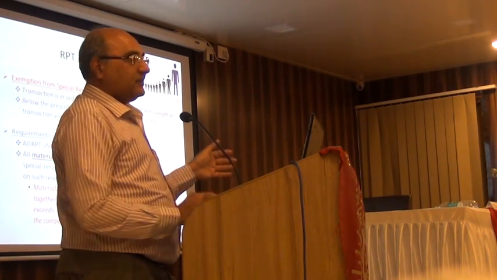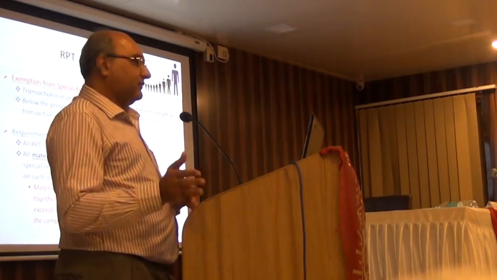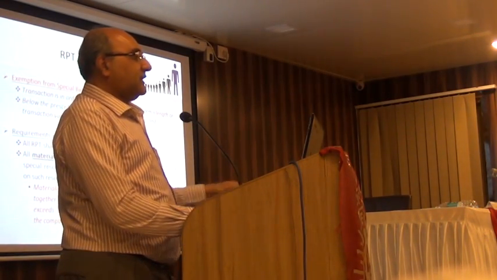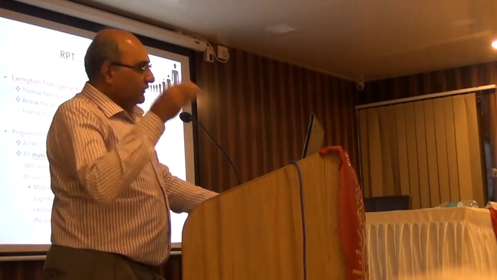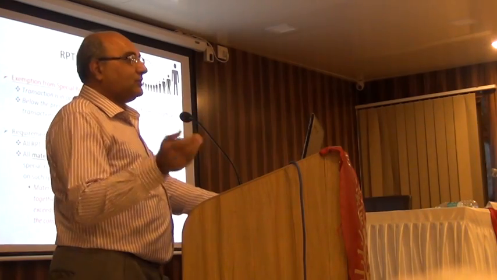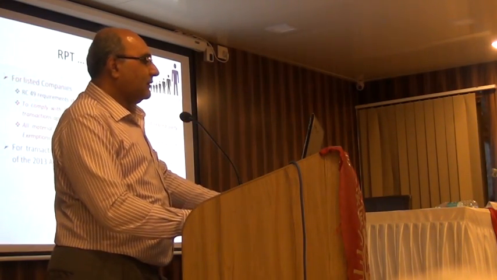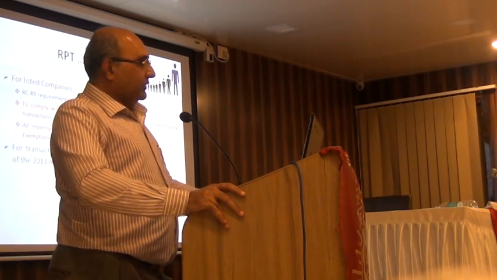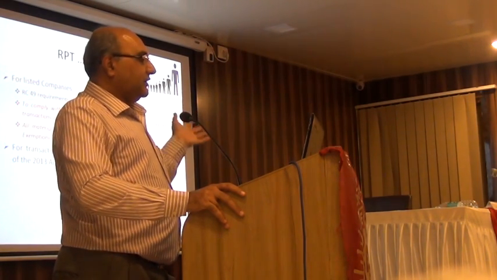So again, you have to balance out in a listed company how to comply with revised clause 49 and how to comply with the Companies Act requirements. The audit committee member will have to see both are complied with, because he is equally responsible for both. For listed companies, RC 49 requirements are stricter than the Companies Act, especially as the definitions are there.